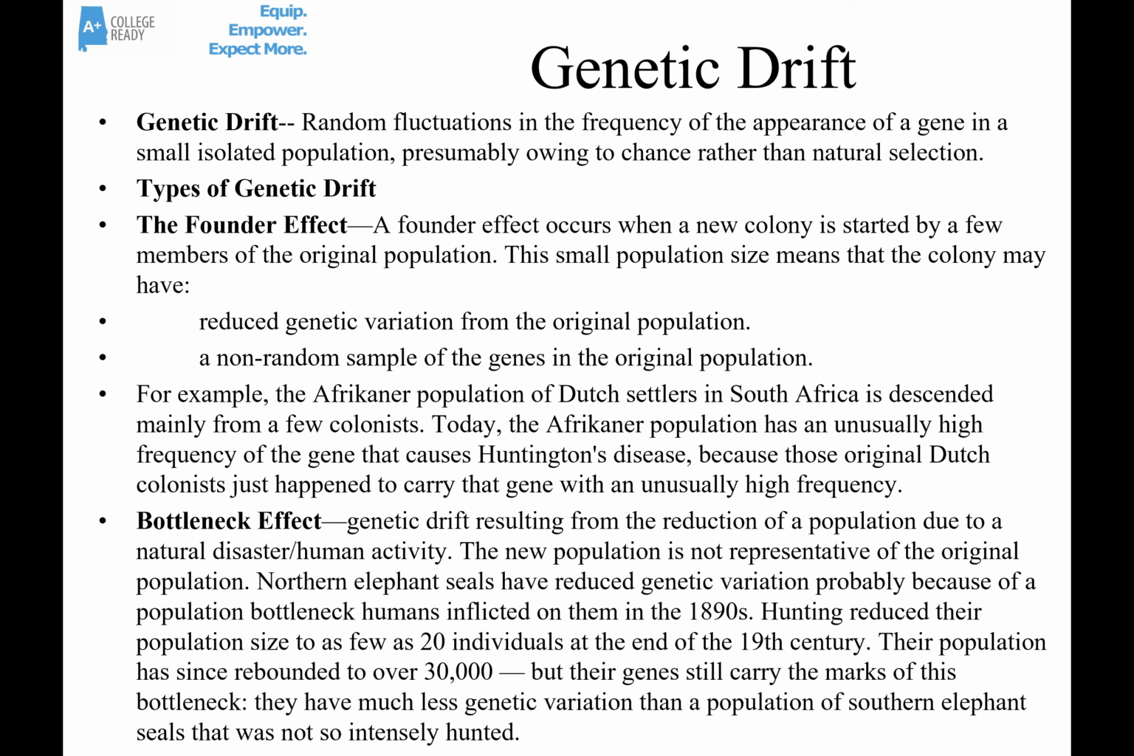For example, the northern elephant seals have very little genetic variation today, probably because of a bottleneck that humans inflicted on them in the 1890s. We hunted them almost to extinction, down to about 20 individuals. Today, there's over 30,000 of them, but their genetic variation is very low because all 30,000 of those descended from the 20 that were left behind after human hunting.